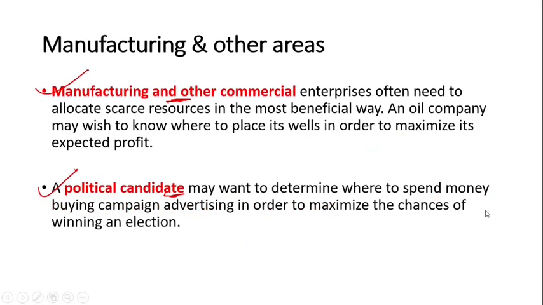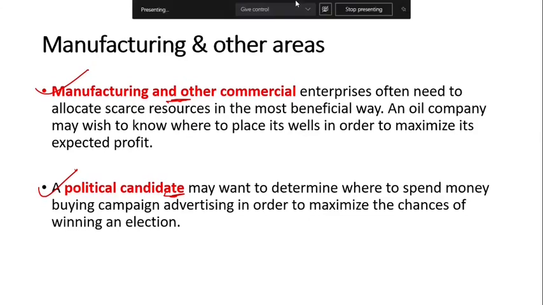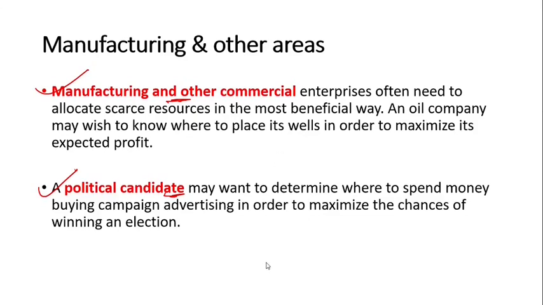Next is manufacturing and other areas. In manufacturing, other commercial enterprises often need to allocate resources in the most beneficial way. An oil company may wish to know where to place its oil well in order to maximize its expected profit. This is one. So the manufacturing company owner might be interested to have a look at where we should actually place the well so that our profit is maximized, right? So that is more like a graph problem. Okay, a graph and resource related problem. Resource allocation, not graph, resource allocation problem.